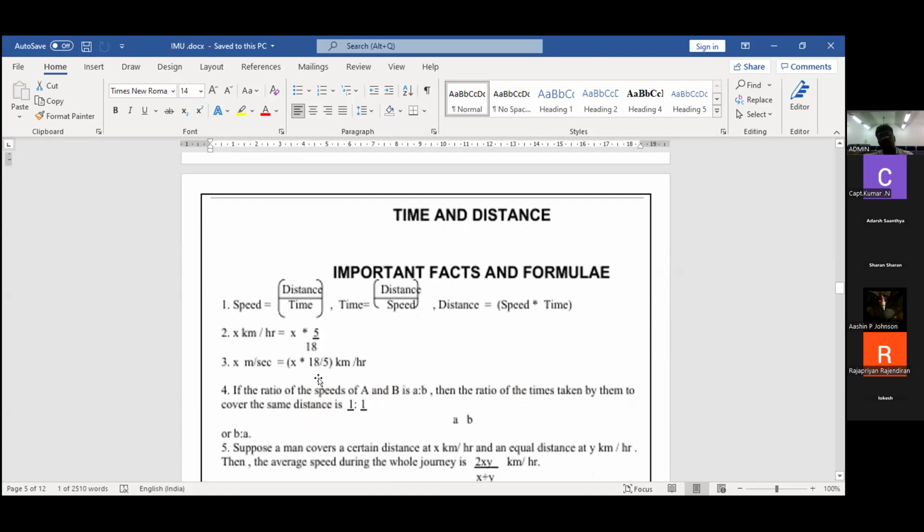So what is the relation between time and distance? That is speed. The simple formula is given. See, the simple formula: speed is equal to distance by time. What is speed? Speed is nothing but how much distance I have to cross with respect to time. Generally, speed and velocity are the same, only velocity is a vector quantity and speed is a scalar quantity.